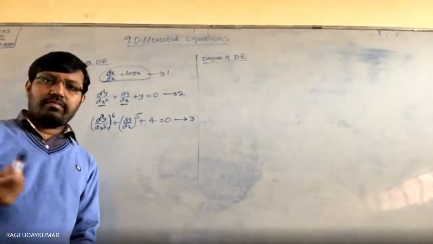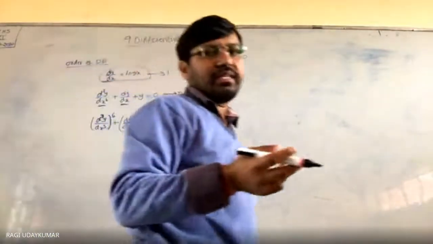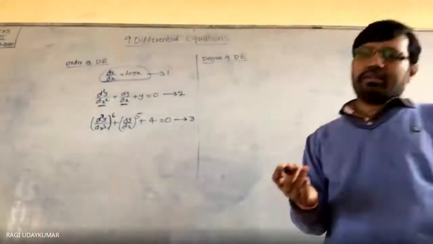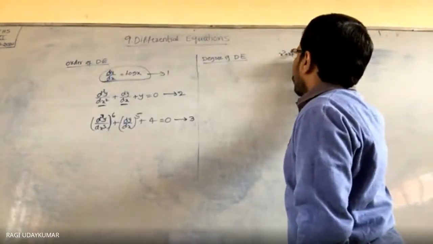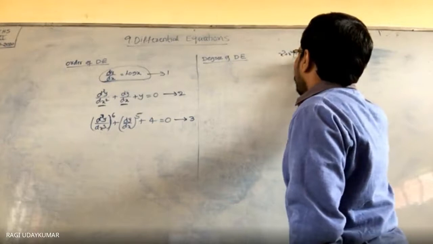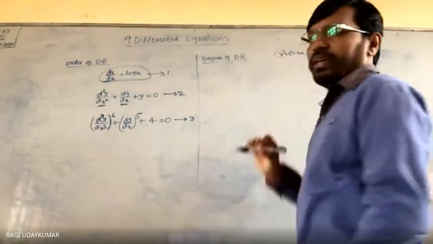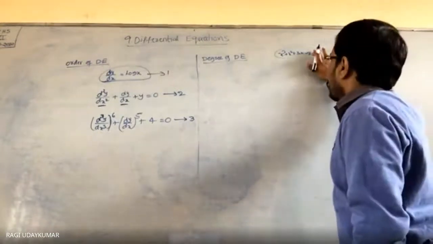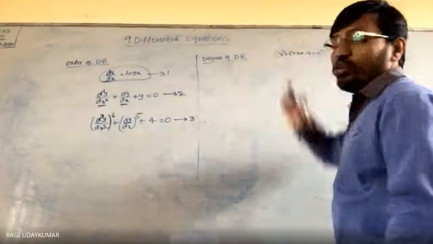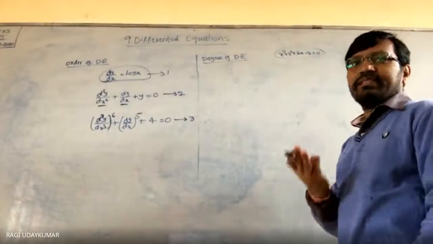The highest power of the variable present is called the degree of the polynomial, isn't it? Suppose I am saying the polynomial x cube plus x square plus 3x minus 2 is equal to 0. What is the degree of this polynomial equation? Okay, what is the degree of this polynomial? 3. 3 is the degree.